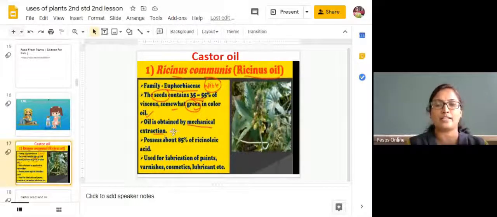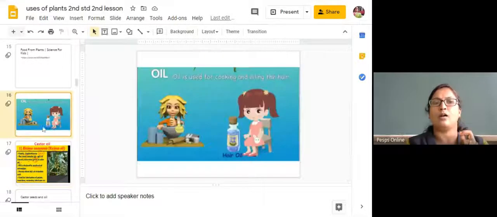You can see the plants here. The castor seeds are very lightweight in nature, and can be easily carried by the wind and dispersed.